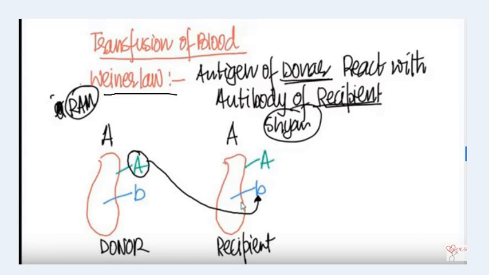Now here, who is a donor? A donor is that person who is willing to donate his blood to others, and the one who will receive his blood is known as the recipient.